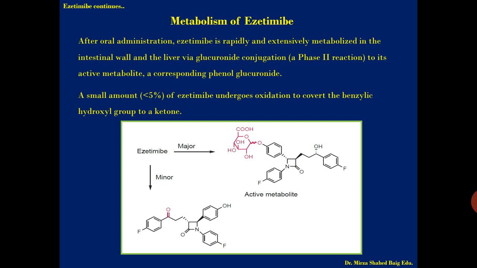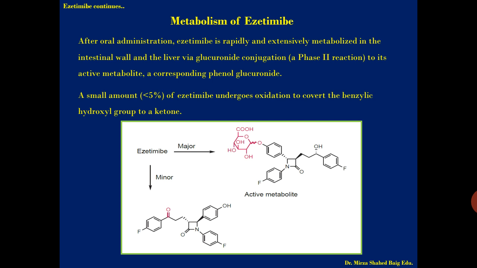Second, a small amount, less than 5% of ezetimibe, undergoes oxidation to convert the benzylic hydroxyl group to a ketone. So here the oxidation process is going on, and the minor product, less than 5%, is forming in the liver by phase 1 metabolism, that is oxidation, converting the benzylic hydroxyl group to the ketone. Okay, so you can remember the major metabolite and minor metabolite, and the route of metabolism also,